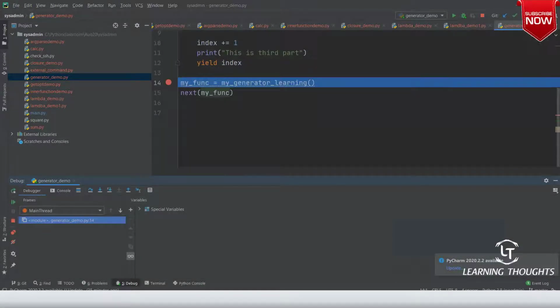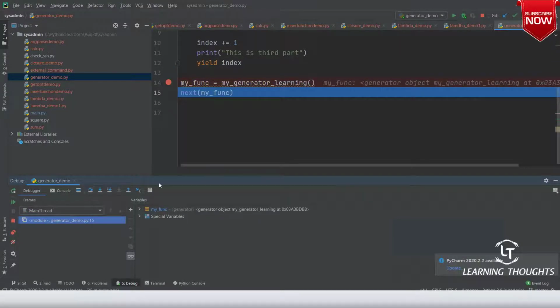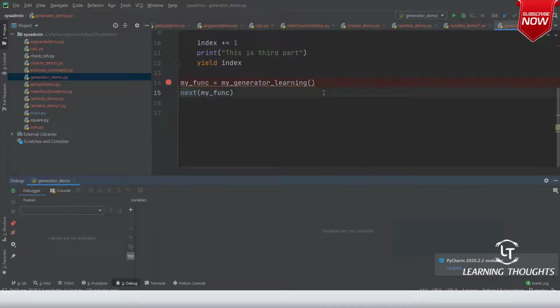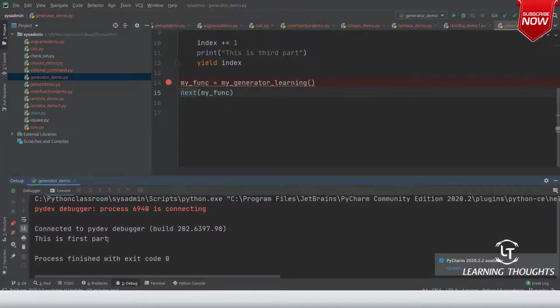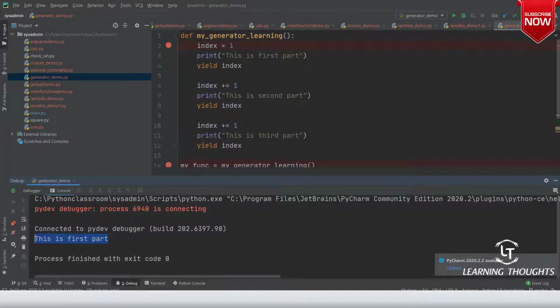Now what is the first line that is executing? The 14th line. Over here we step over, so I will be using F8. Now I am calling next of the function, so let me execute F8. Let me go to the console. If you go into the console, what has happened? "This is first part" is printed.